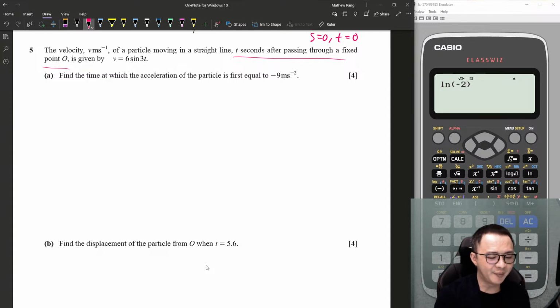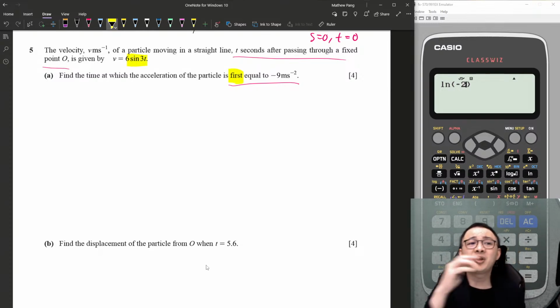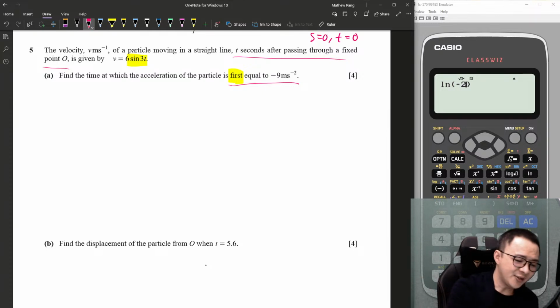Find the time at which the acceleration of the particle is first equal to -9. You will always see the keyword "first". Why? Because this is trigo. When you solve trigo to find t, you have infinite answers for t. They just want you to take the first answer of t. This is the reason why you always see something like "first" equals to -9. Okay, so now a equals to -9.